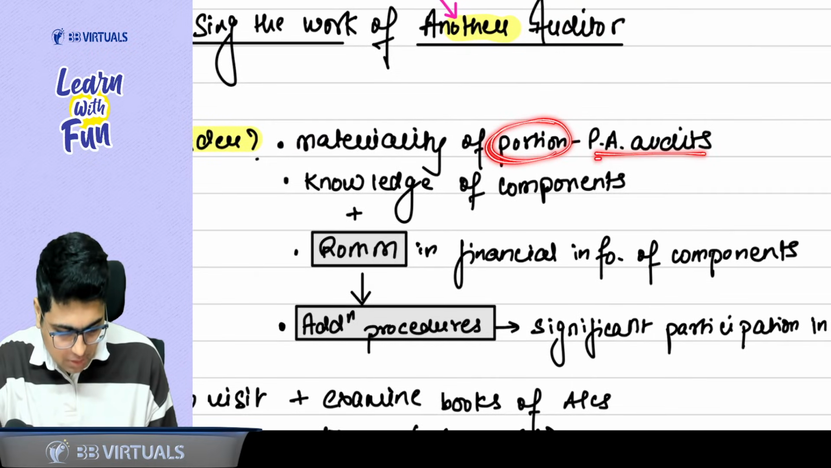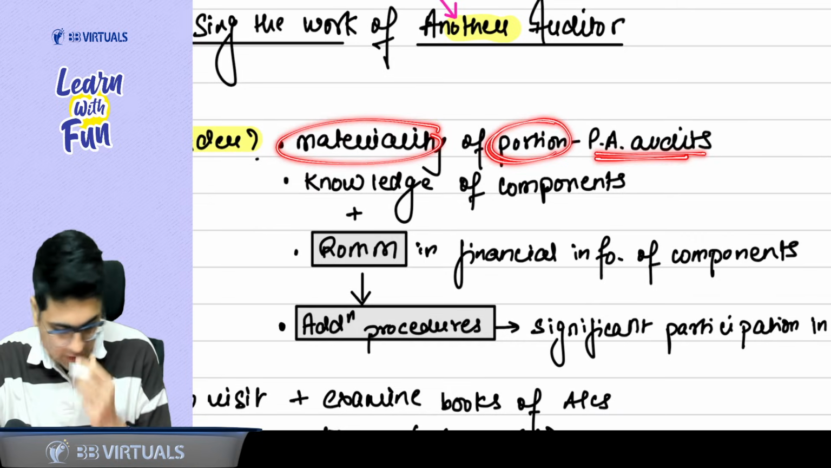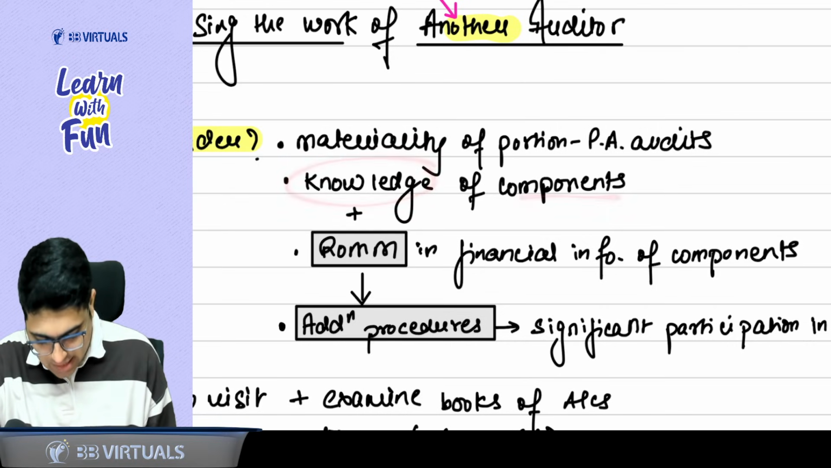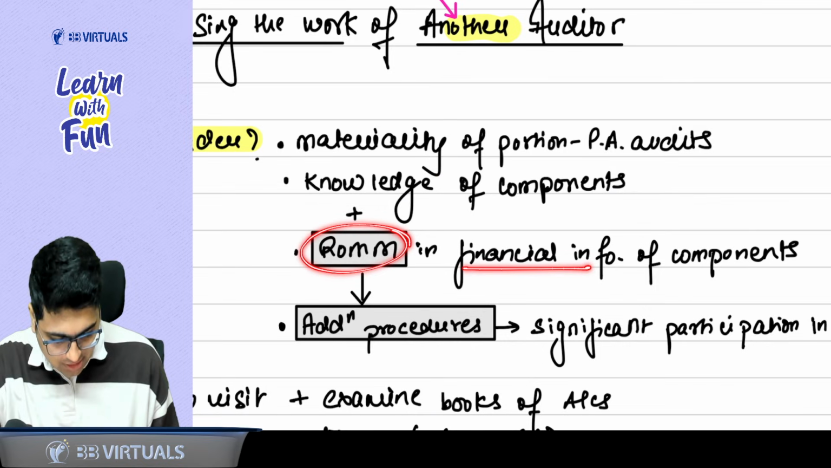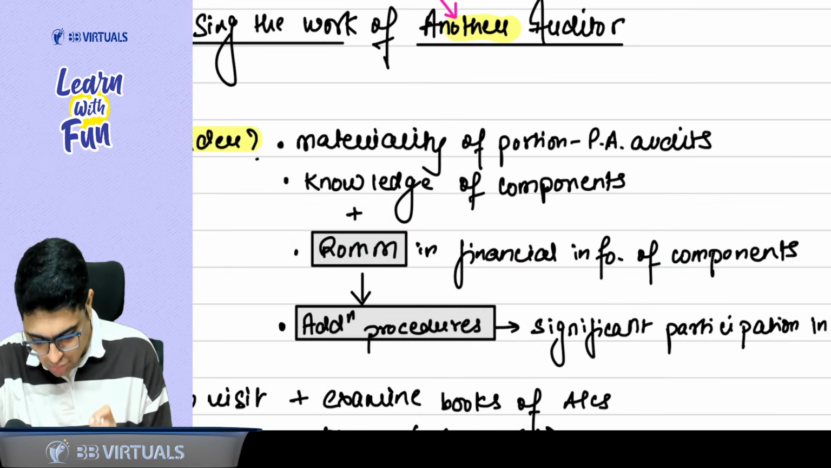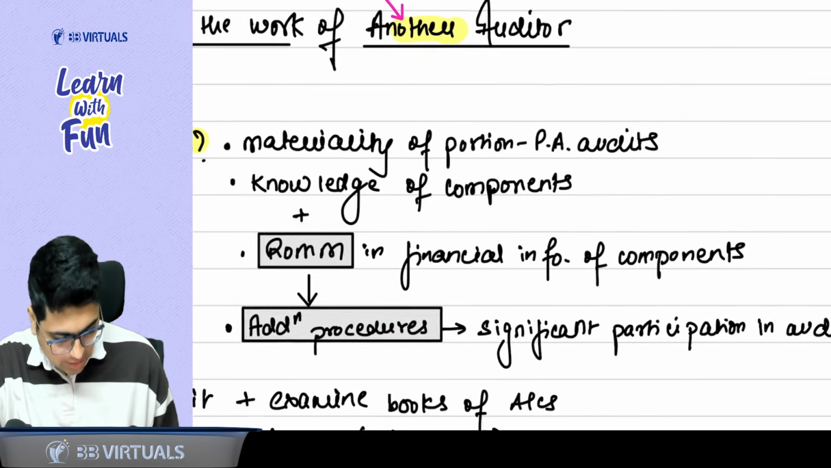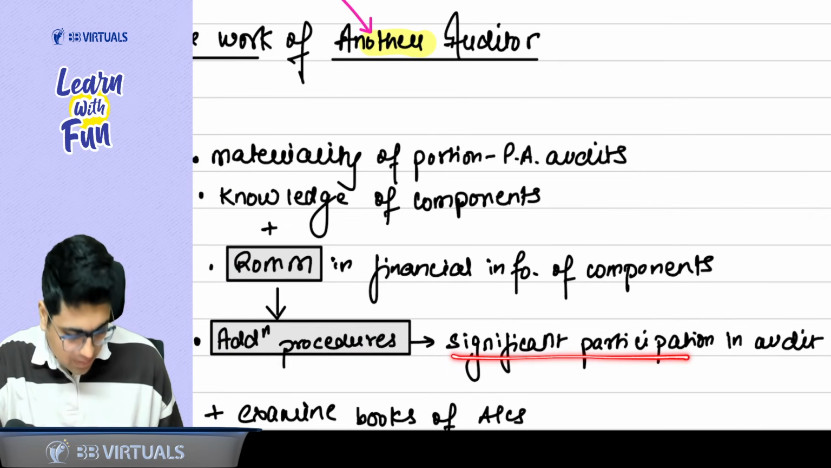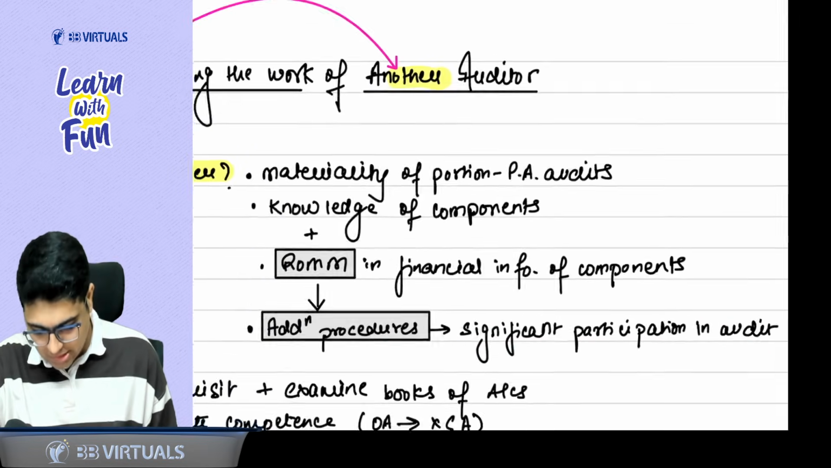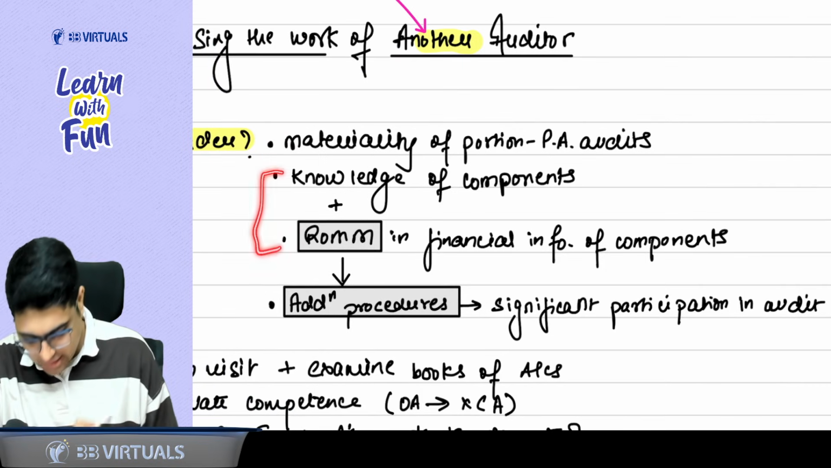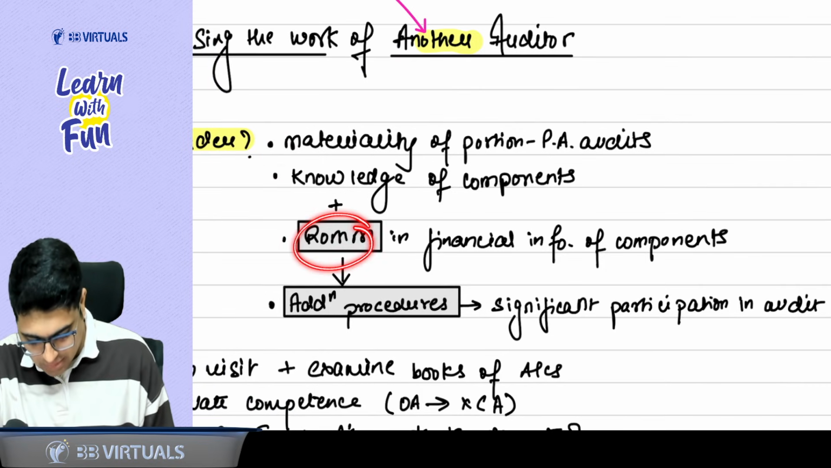whatever portion the principal auditor audits, what is the materiality of that portion? Then, the knowledge of the component, and the risk of material misstatement in the financial information of the component. Based on this risk of material misstatement, you will decide the additional procedures so that you can still have significant participation in such audit. So these are the four things: your own area's materiality, the component's knowledge, the risk of material misstatement, and that risk will decide your additional procedures.